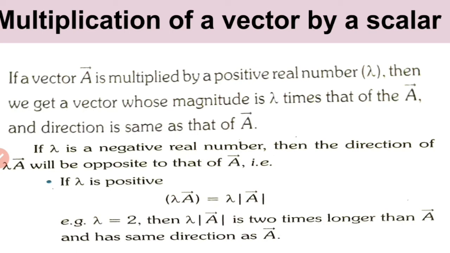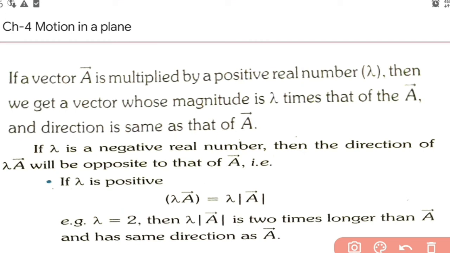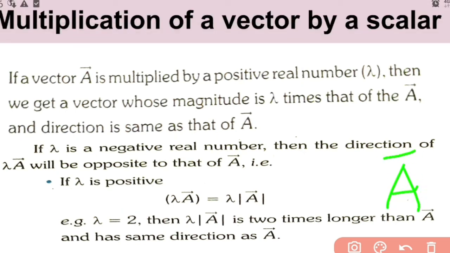Now we have multiplication of a vector by a scalar. You have a vector A, and that vector A is to be multiplied by a quantity lambda.